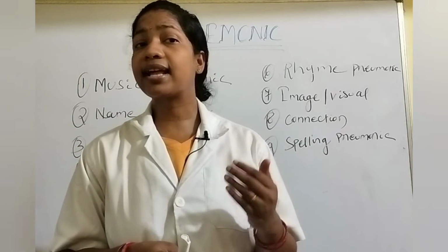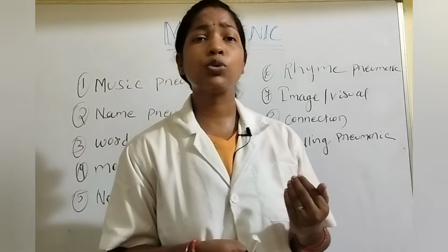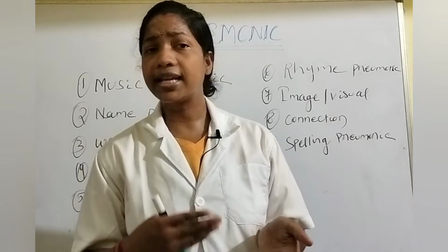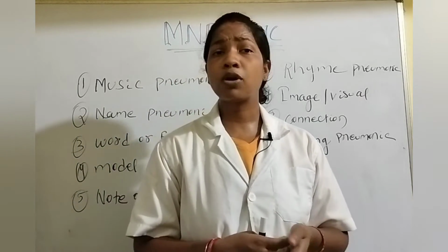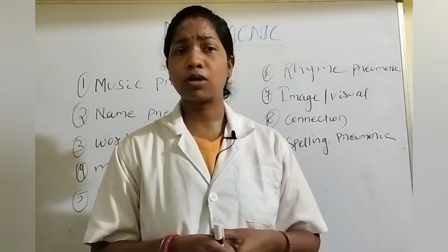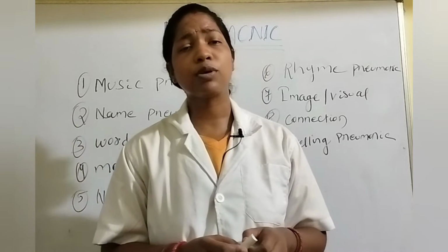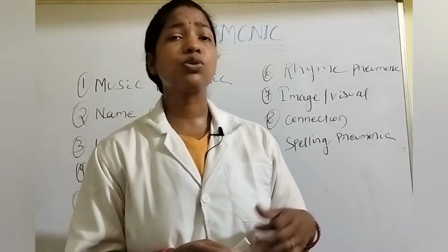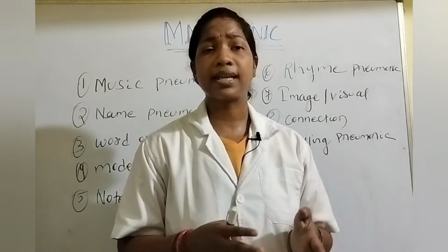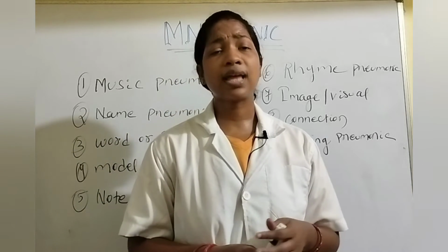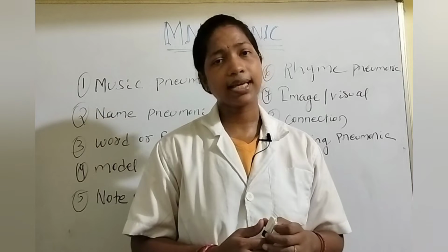If you listen to the bone song, it is easy to remember all the names of the bones. If you listen to the muscle song, it is easy to remember all the muscle names. That process is called music mnemonic: remembering some material by applying songs or music.